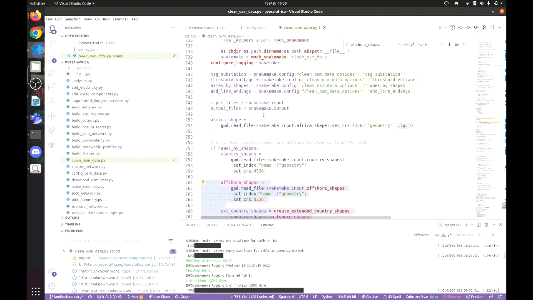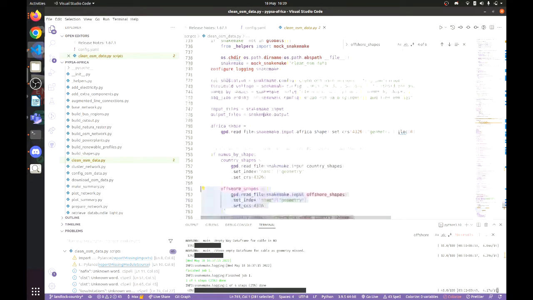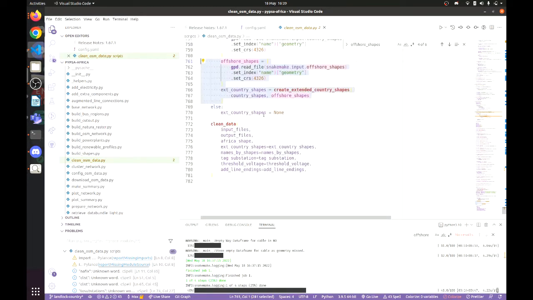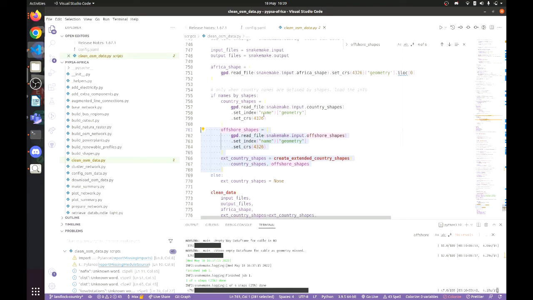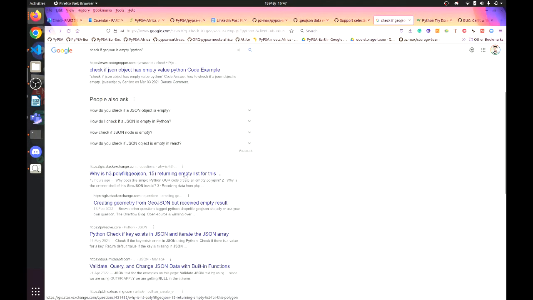Is there any other offshore stuff? I don't think so. So what we are now doing is we need to test if this is empty. So like basically I'm trying to find a check for empty files.